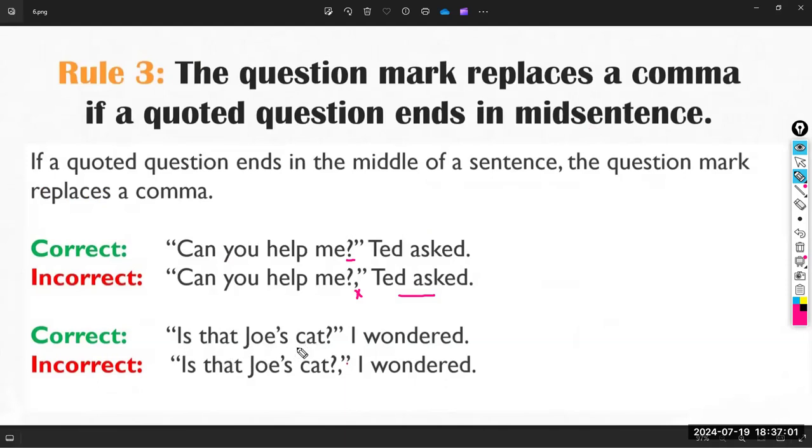If you want to say, is that Joe's cat? I wondered. So this is the correct one. Why? Because I cannot use the comma, as I told you, with the question mark. I wondered, that means I asked? Yes. Wondering is just a kind of asking.